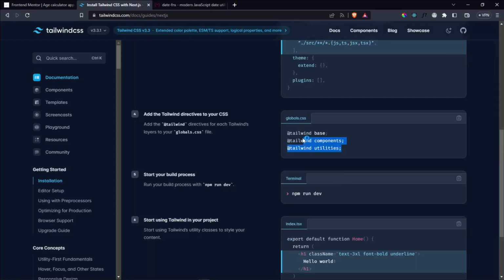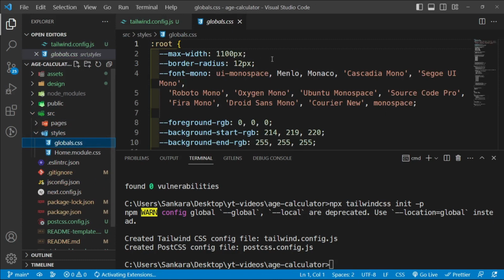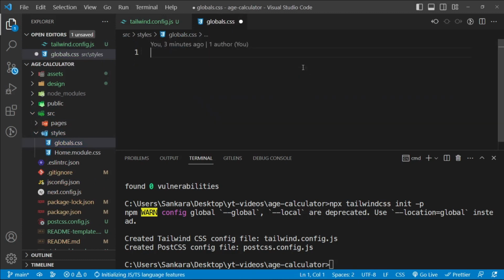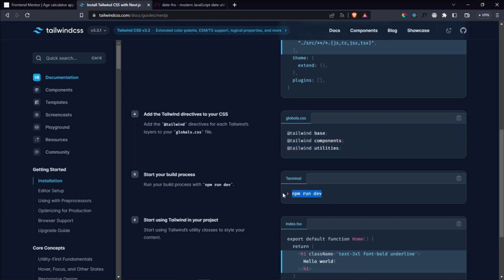And then we're going to copy these 3 lines and paste them inside our globals.css. So inside the source folder, inside the styles, and then inside globals.css, we're going to select everything and remove it, and then we can paste in our 3 lines. And now we can begin to run our dev server.